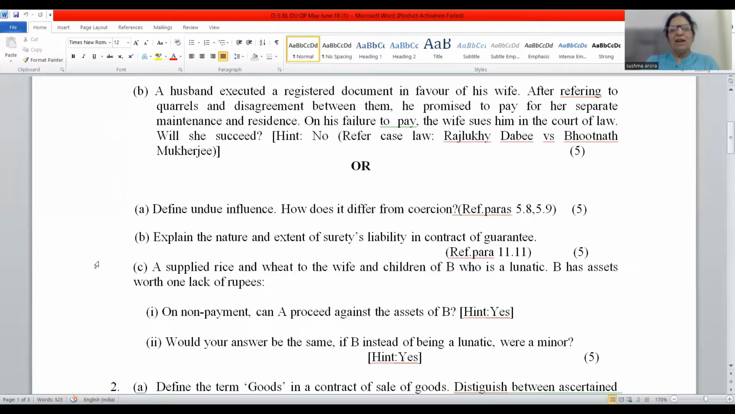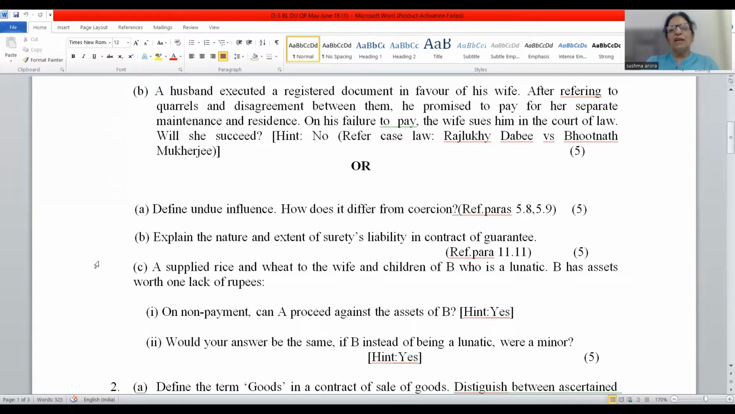And now the second part of the question is, how does it differ from coercion? There is a difference between coercion and undue influence. Friends, I have always suggested that you always write the distinction in tabular form. So first will be the meaning. Coercion has been defined under Section 15 and undue influence has been defined under Section 16. Coercion is committing of the act which is prohibited under IPC.